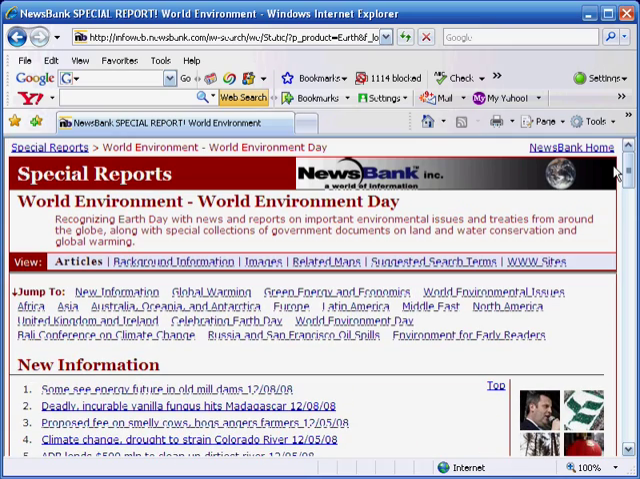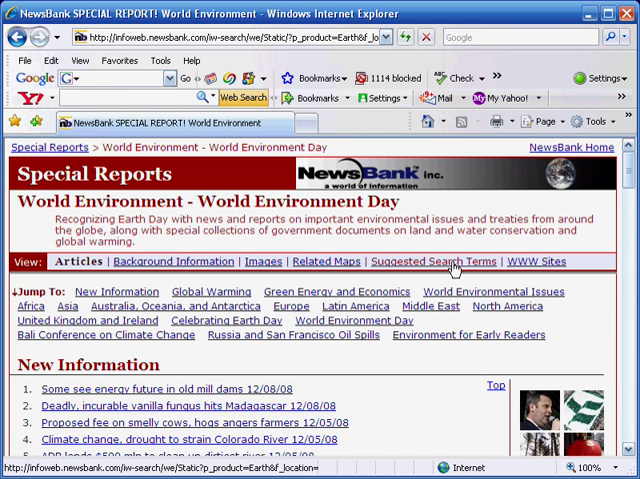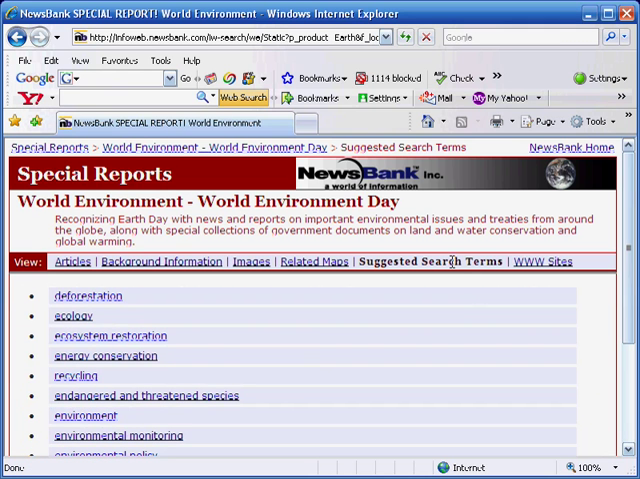Also, if you look under special reports, it gives you ideas for other ways to search the topic. It has suggested search terms. These are things that will help you break down the topic.